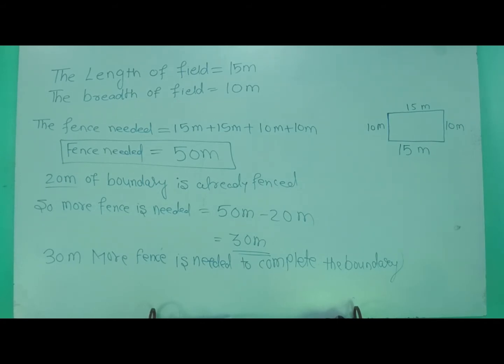So again, how much more fence is needed? So listen dear students, Hariram needs 50 meter to close the total boundary, but the 20 meter is already fenced. So how much more is needed? We have to subtract the 20 from 50. Okay, total में से already जितना किया हुआ है we will subtract, and when you subtract you will get 30 meter, and that 30 meter is fence needed to complete the boundary. क्योंकि 20 मीटर से complete नहीं हुआ था, complete करने के लिए हमें 50 चाहिए था. So again, 30 meter is fence needed to close the boundary. Okay, पूरा complete करने के लिए 30 meter लगेगा. So dear students, please note down in a maths notebook. I hope you understand.